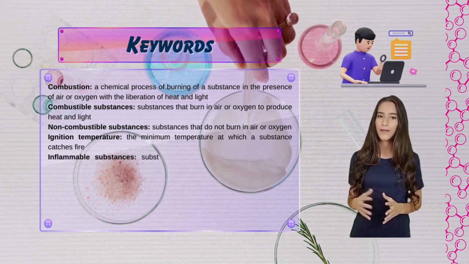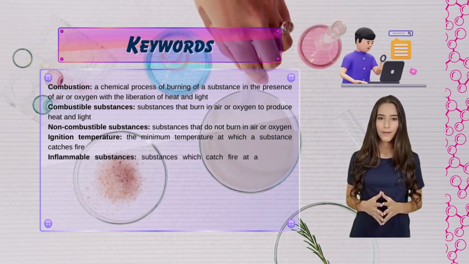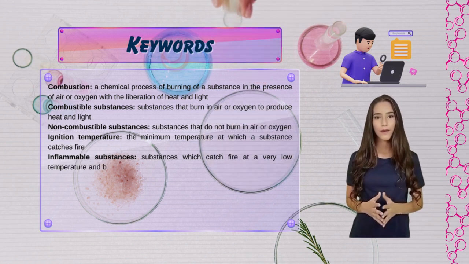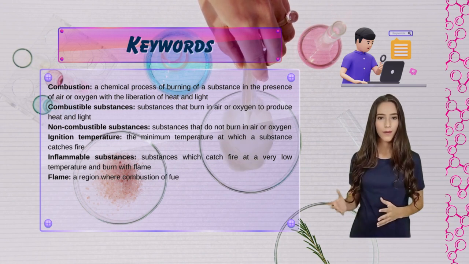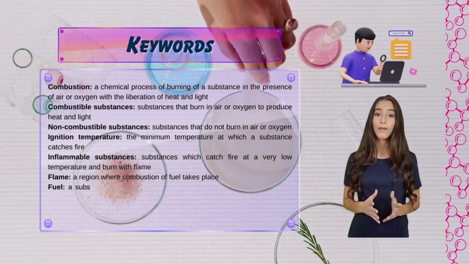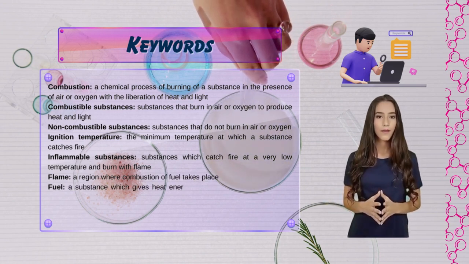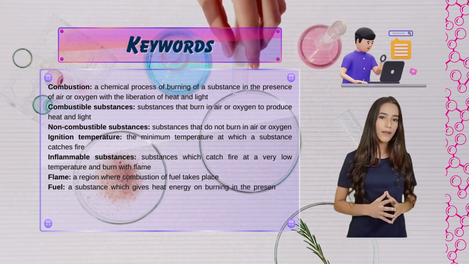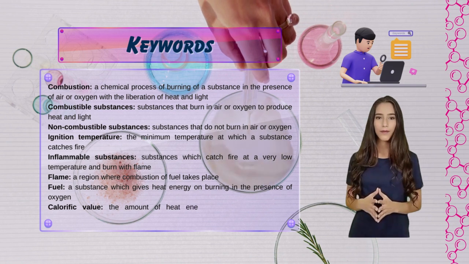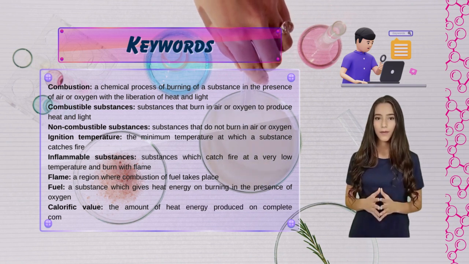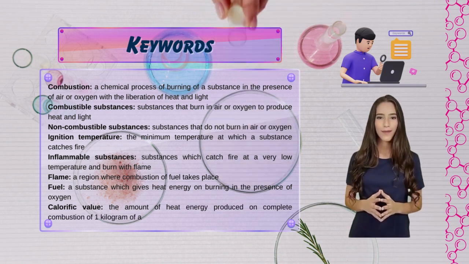Inflammable substances, substances which catch fire at a very low temperature and burn with flame. Flame, a region where combustion of fuel takes place. Fuel, a substance which gives heat energy on burning in the presence of oxygen. Calorific value, the amount of heat energy produced on complete combustion of 1 kilogram of a fuel.